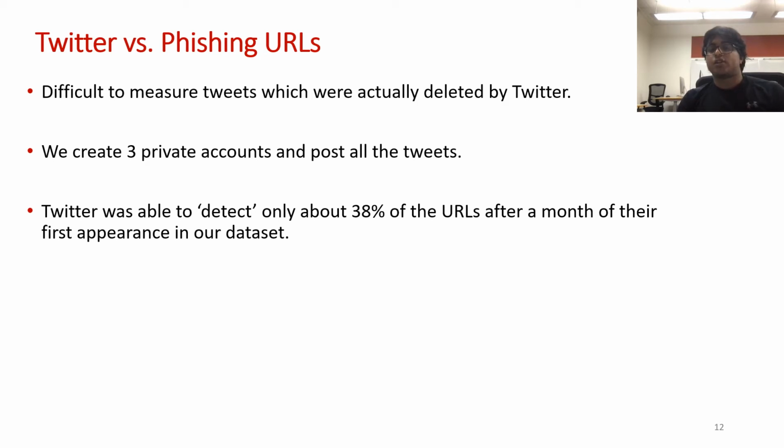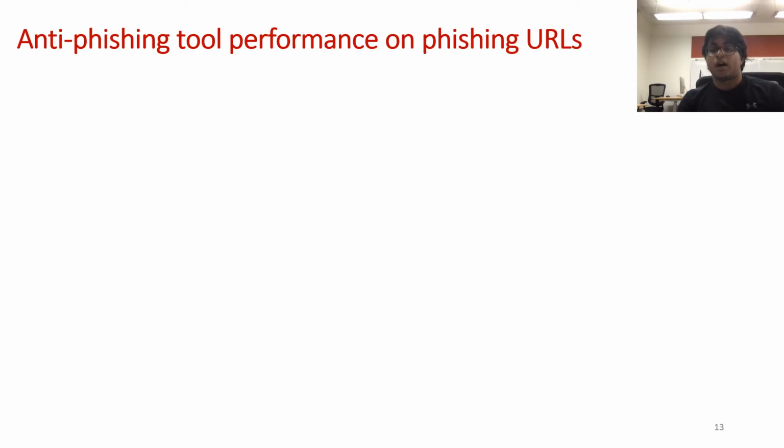Throughout the duration of our study, we found that Twitter was able to detect about 38% of the phishing URLs in our dataset. Due to this dismal performance from Twitter's end, we are now very interested to examine how traditional anti-phishing engines performed against the URLs in our dataset.